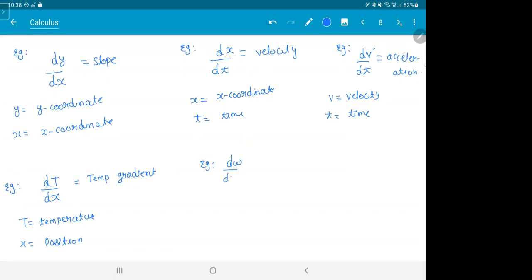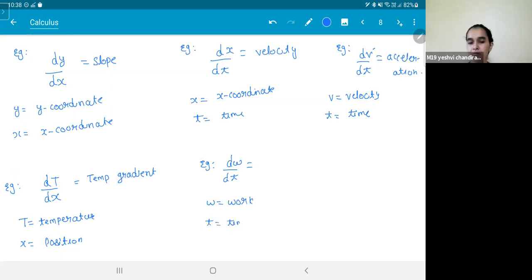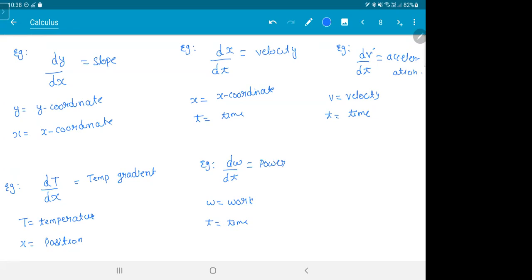dW by dt. What is work by time? Power. You're getting this? So there are multiple things you see. Basically we can compare any quantity with any other quantity, and then you get a different meaning for it. It is not slope every time. I taught you slope because it is the easiest one for you to understand.